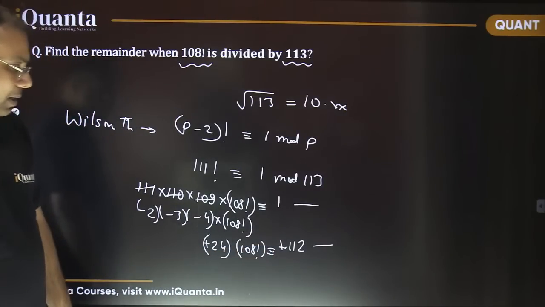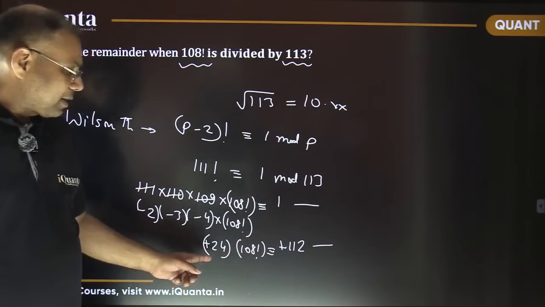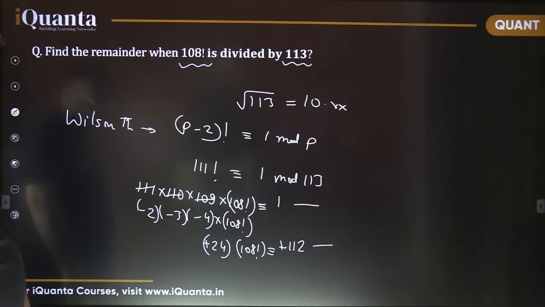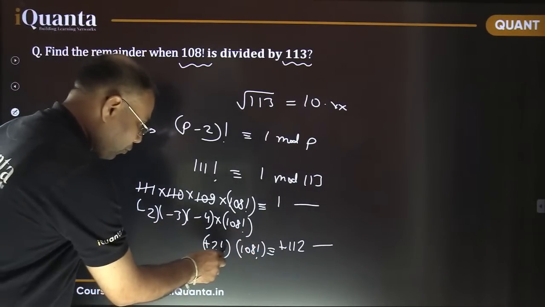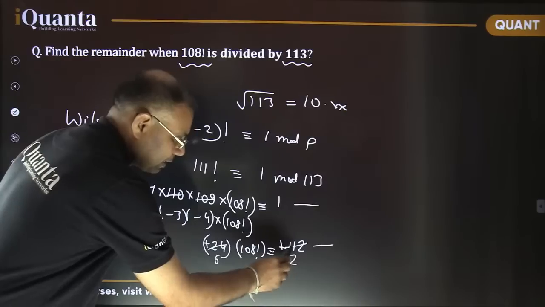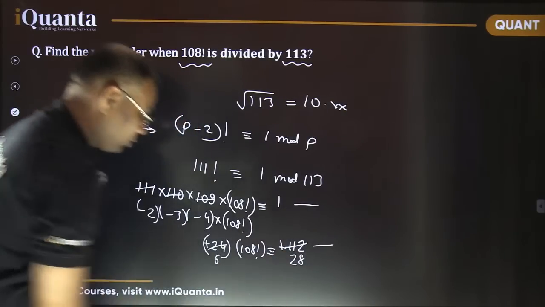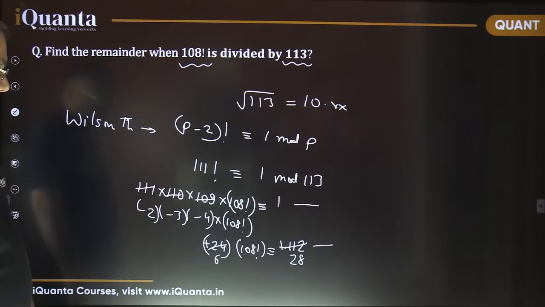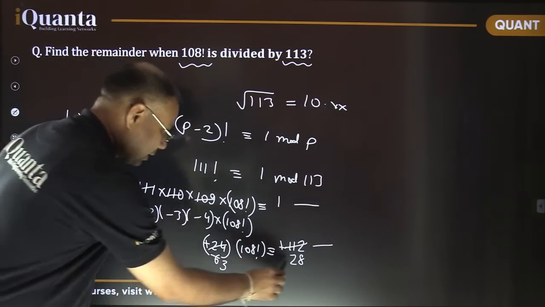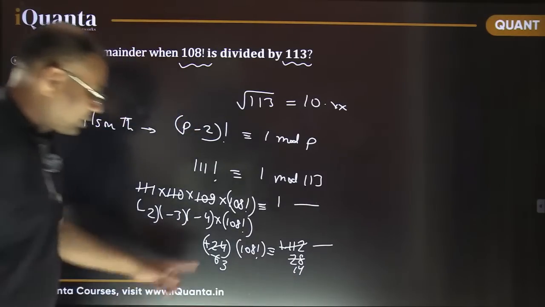What else can be cancelled? 4 से तो divide हो जाएगा ना? 6 से हो जाएगा क्या? नहीं, 4 से होगा अभी. So 4 6 are 24 and 4 2s are 8, 4 8s are 32. 2 से तो और हो जाएगा भाई. Fine, 2 से वो divide कर देते हैं. So 2 3s are 6 and this is 14. Okay, now this is 3 and this is 14.